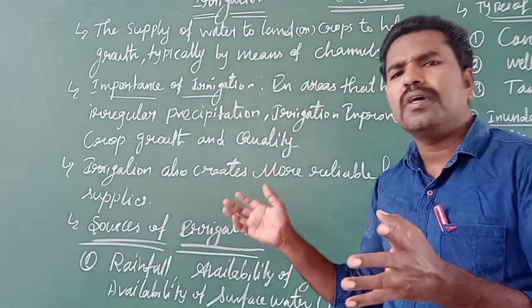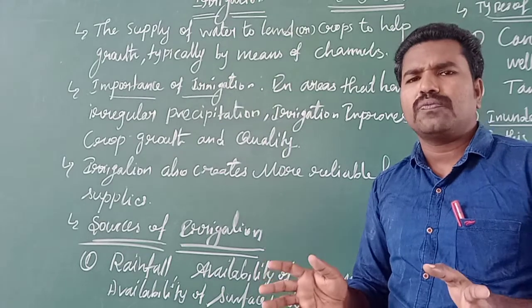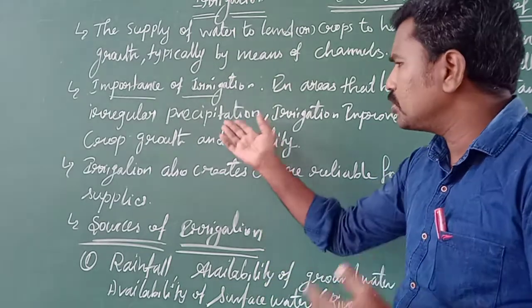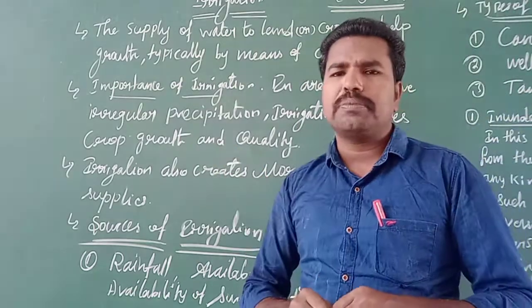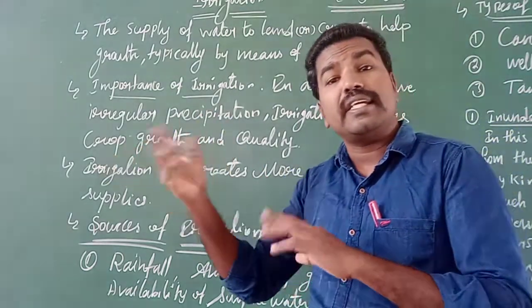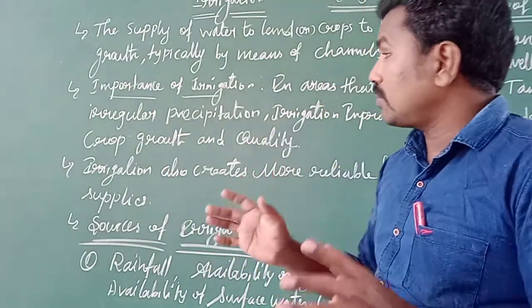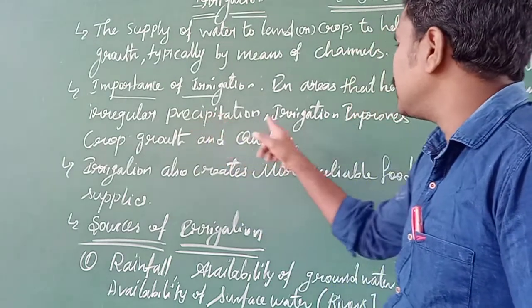Precipitation means all forms of condensed water falling down from the sky. Some areas do not receive high rainfall, and some areas receive high rainfall. So some areas have irregular precipitation.